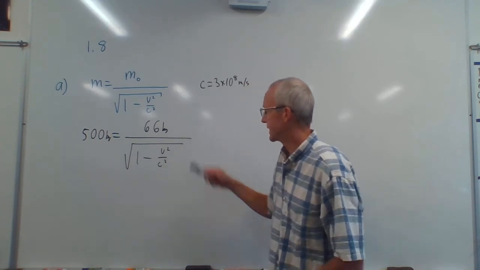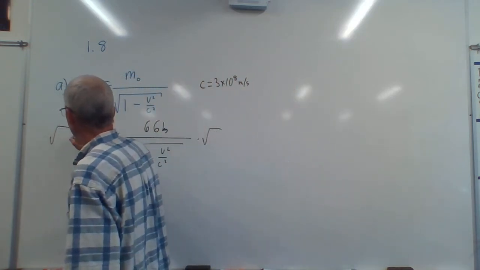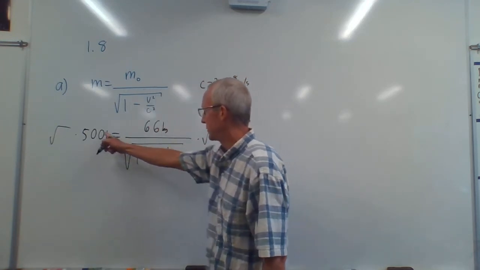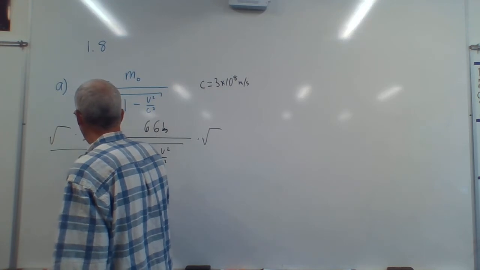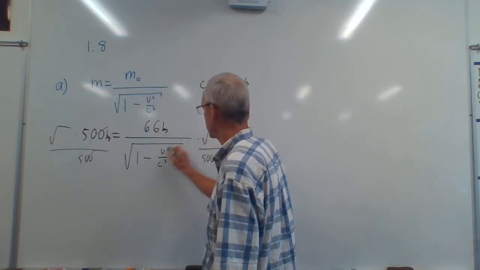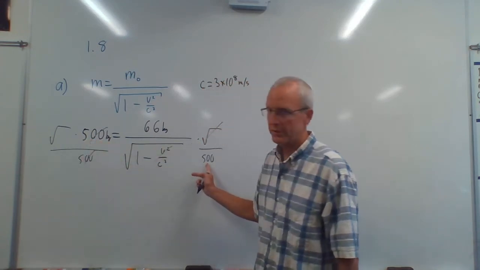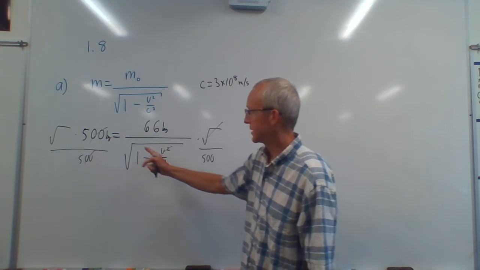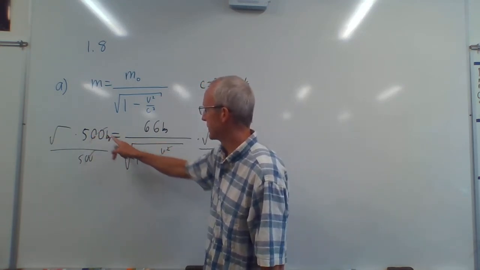If we multiply both sides by the square root, we get the square root on top over here. And if we divide both sides by 500, 500 cancels out, square root cancels out. We get the square root on this side and the 500 in the bottom over here. But again, it's easier to just think, you can always swap these two. What's on the top here goes to the bottom, what's in the bottom goes to the top.